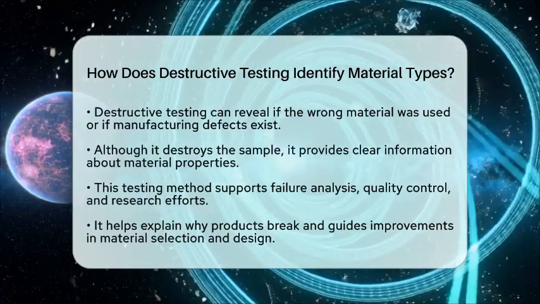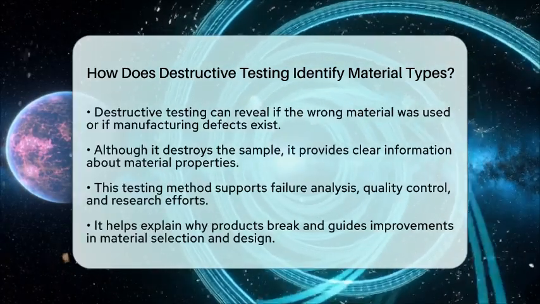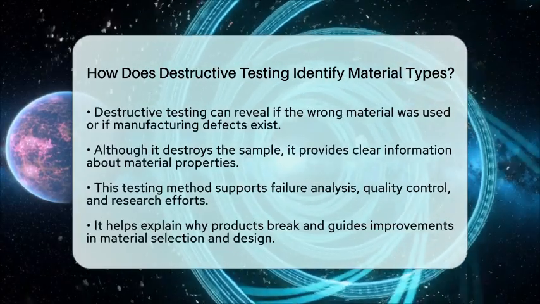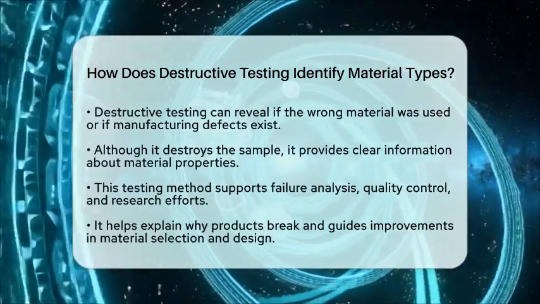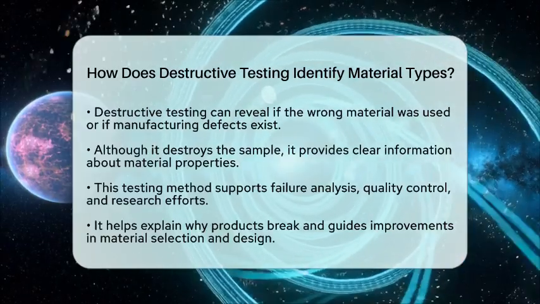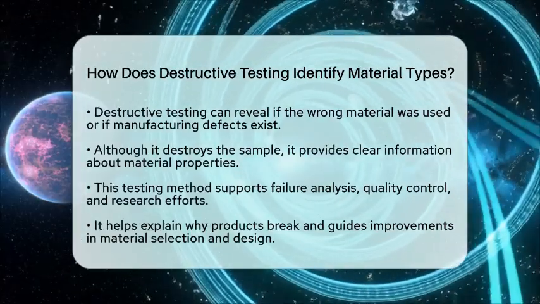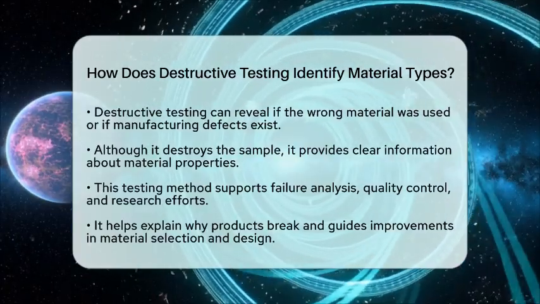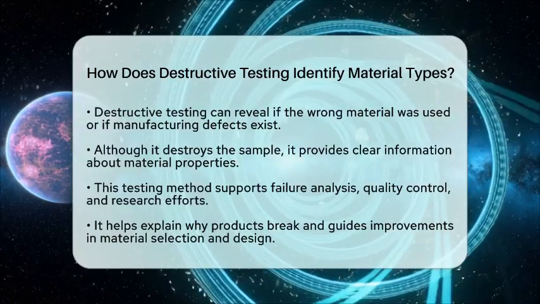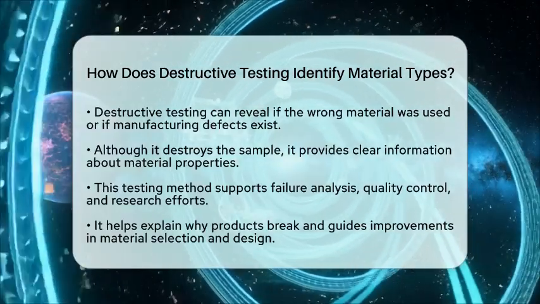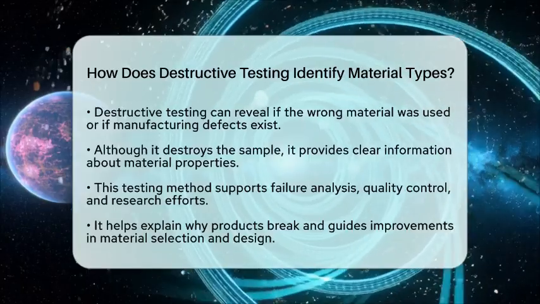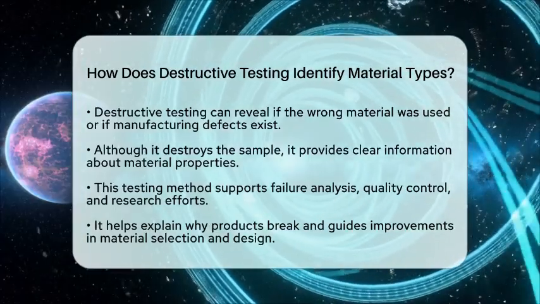It's a key step in failure analysis, quality control, and research. By applying forces that cause failure, engineers can see the true nature of the material and use that knowledge to improve future designs. In short, destructive testing identifies material types by physically breaking the sample and analyzing how it fails and what it's made of. This approach helps explain why things break and guides better choices in materials and manufacturing processes.